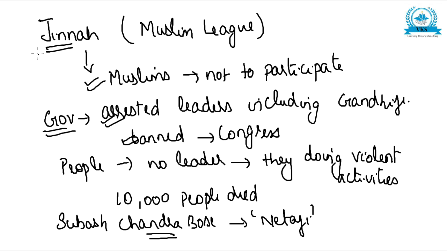So now, Jinnah asked the Muslims not to participate in the movement. The government arrested all the leaders, including Gandhiji, and banned the Congress. The people, without a leader, started doing violent activities, and more than 10,000 people were killed. Finally, the British were able to suppress the movement. Later, the national movement was continued in a different way by Subhash Chandra Bose, who was very famous as Netaji.